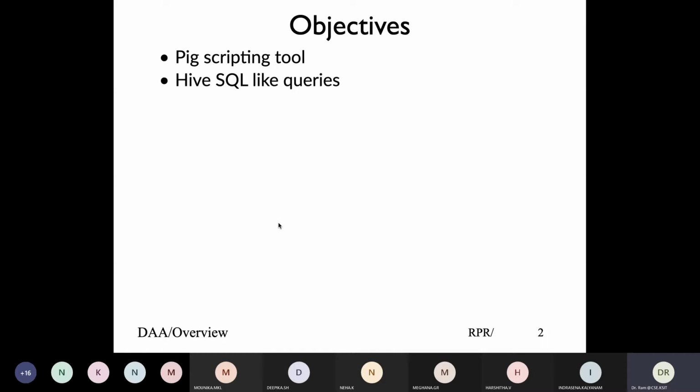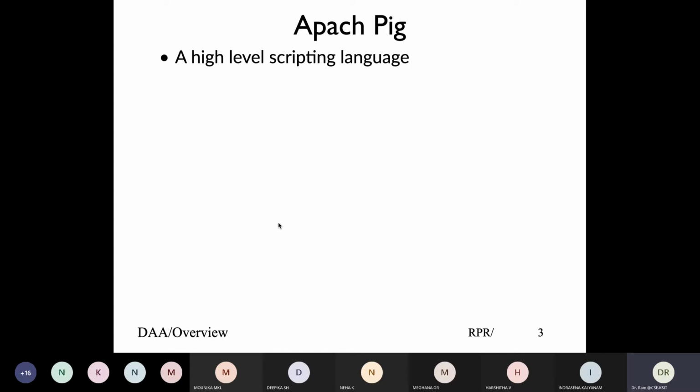So almost all developers are familiar with it, and in Hadoop we are doing large data processing. Can a similar syntax be used for data processing in Hadoop? That is provided by Hive, or the HiveQL language. So essentially, Pig is at the script level, Hive is at the data level. We look at both.